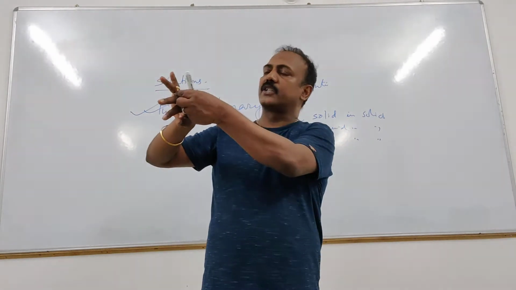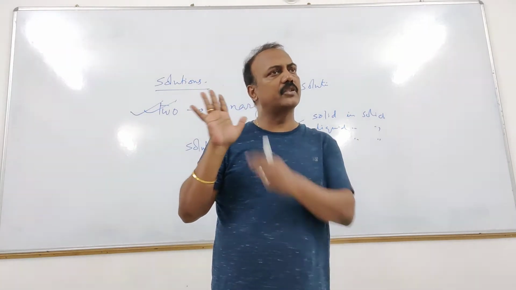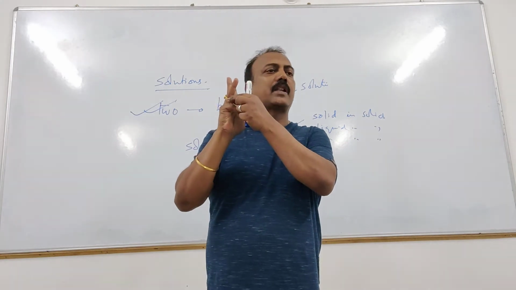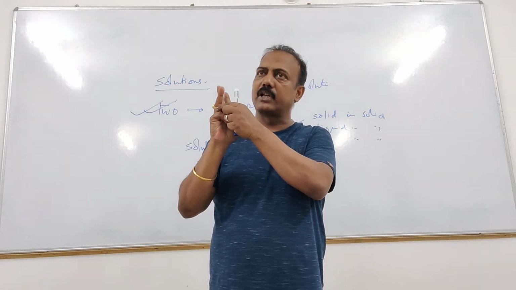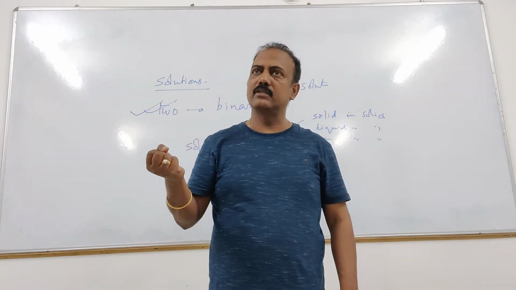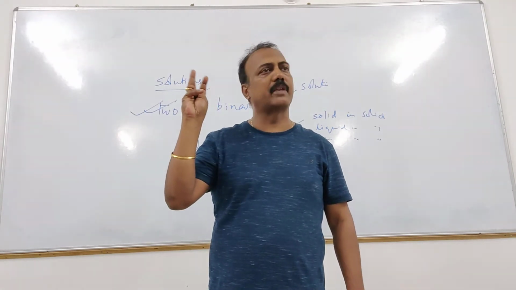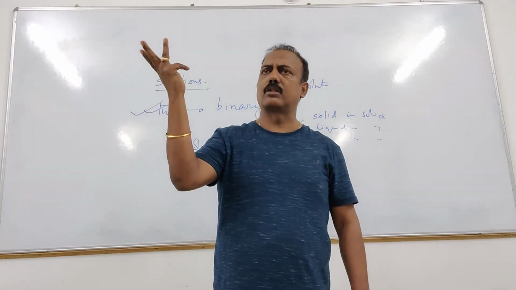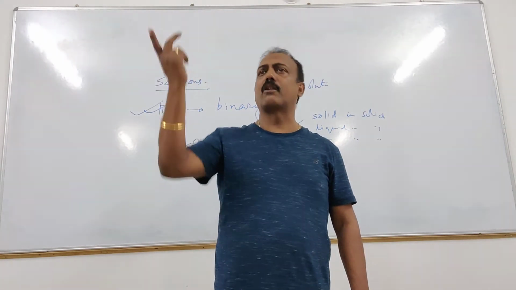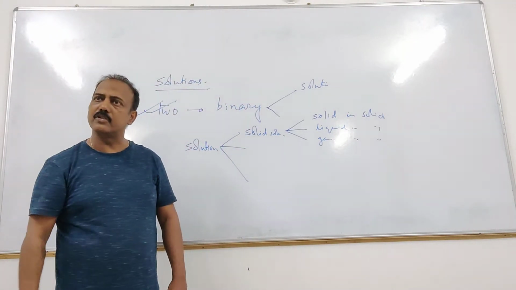This is mixed with copper. Can you say that this much is copper, this much is gold? You cannot say, right? So here copper and gold is uniformly mixed. Uniformly mixed or not? Yes. So obviously copper is the solute and gold is the solvent in this particular case. Clear? Okay. But it is uniformly mixed. Solid in solid. Understood that? So that type of solution are called what? Solid solution. That is one of the example of solid solution. What is this called? This is called an alloy. It's nothing, any alloy. I am just taking an example. Any alloy we know is an example of what? Is an example of solid in solid.